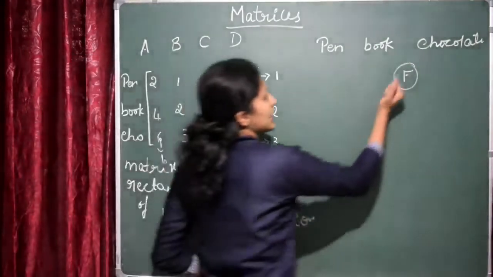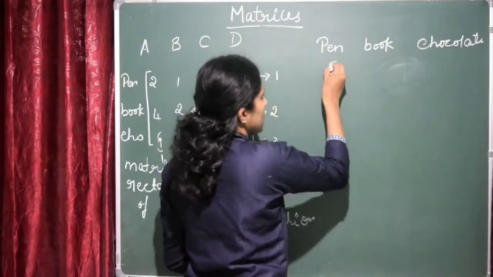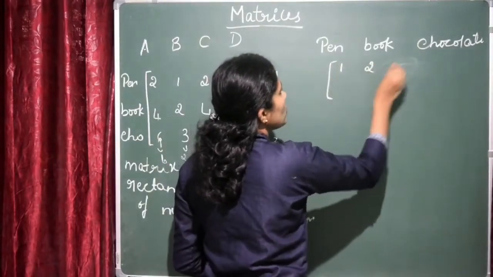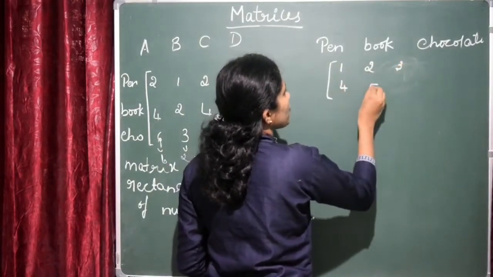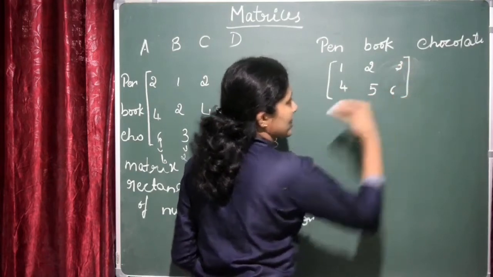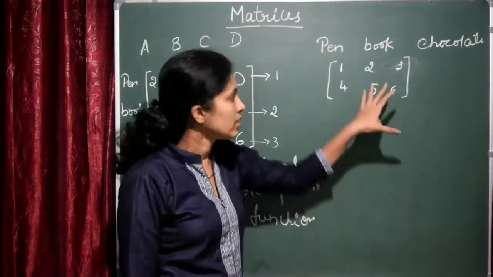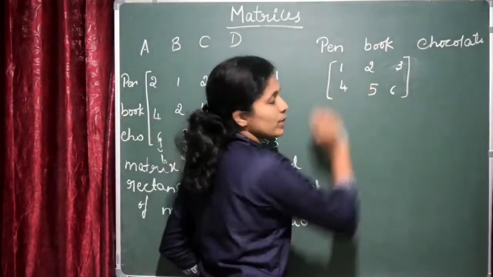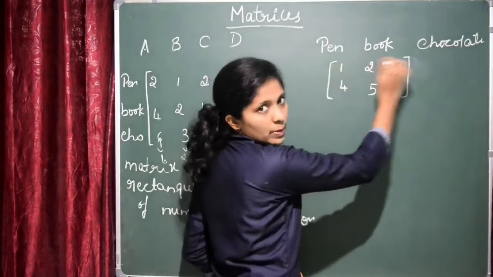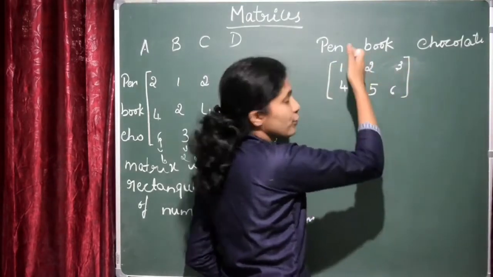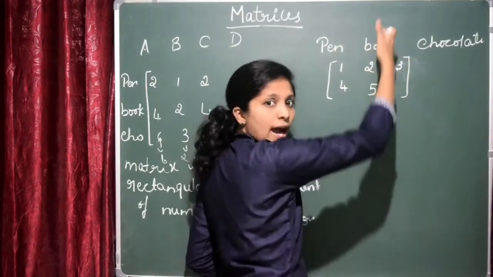Let me consider another example. Let me write the example here: 1, 2, 3, 4, 5 and 6. This is one matrix, right? We have arranged the numbers in some manner. Now, can you say how many rows are there here? Number of rows will be here 2. Number of columns 1, 2 and 3.